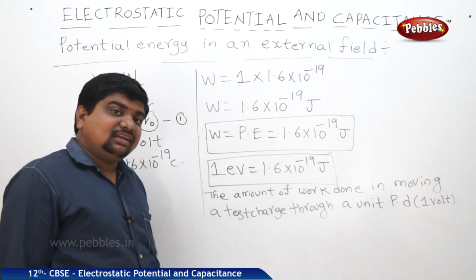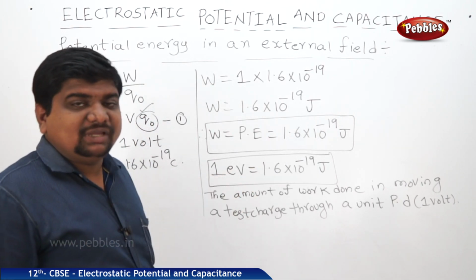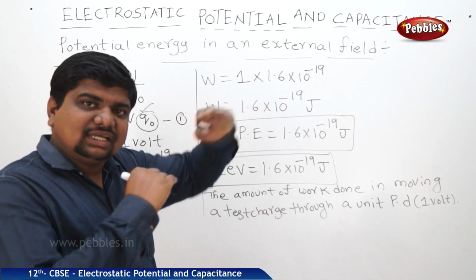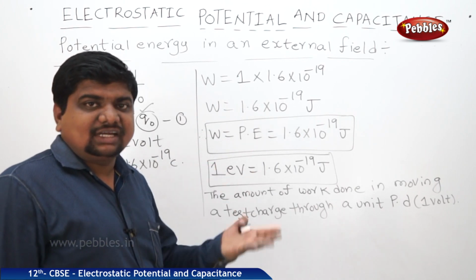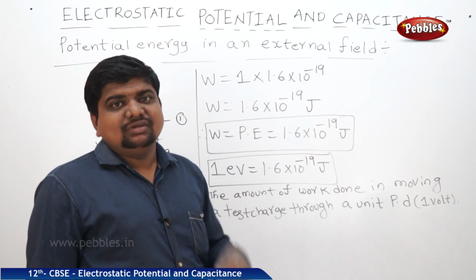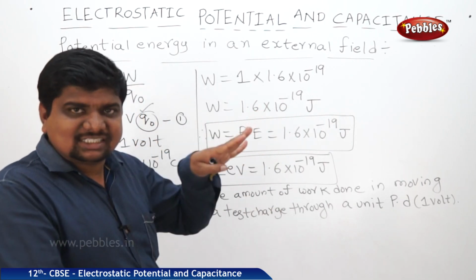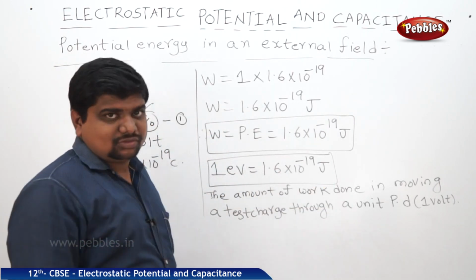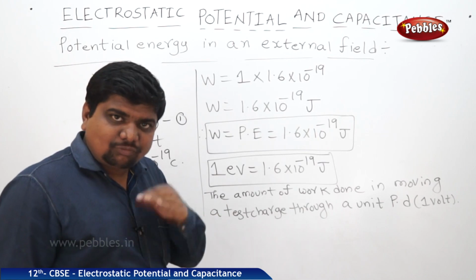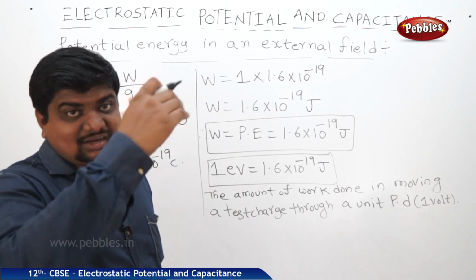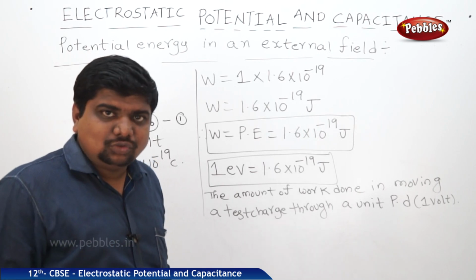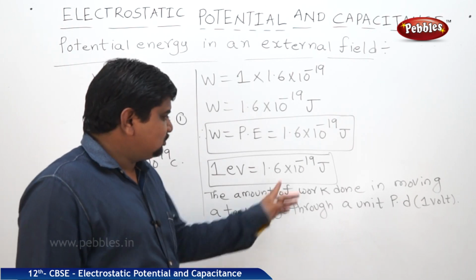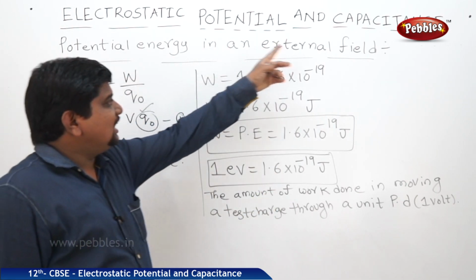This electron volt is the unit for the spacing between the valence band and conduction band, that is, the energy between any two bands in an electron system. In the case of conductors, semiconductors, superconductors and insulators, there will be a valence band and a conduction band. The gap between the valence band and conduction band is expressed in terms of electron volts, because there also electrons jump from one band to another band due to excitation energy or de-excitation energy. The work done to pass from one band to another is similar to 1 electron volt. So this is the expression for the potential energy in an external field.